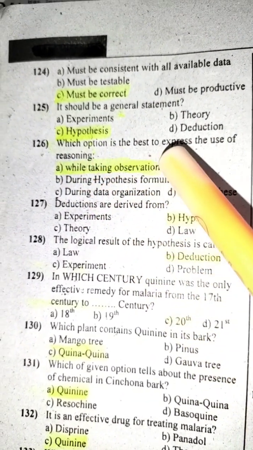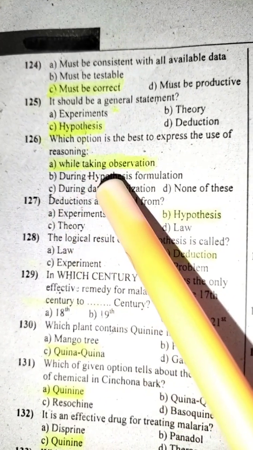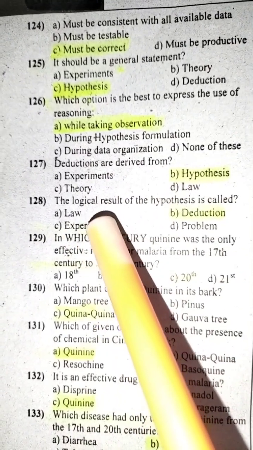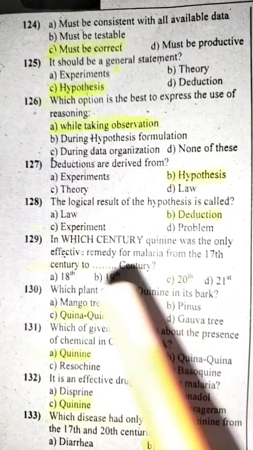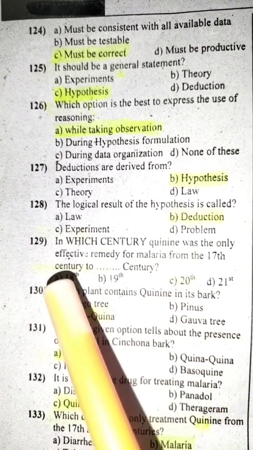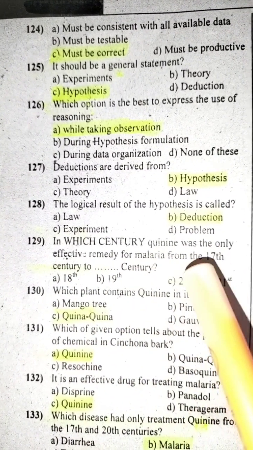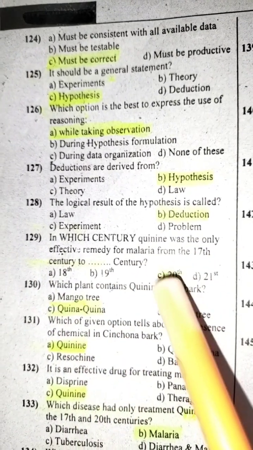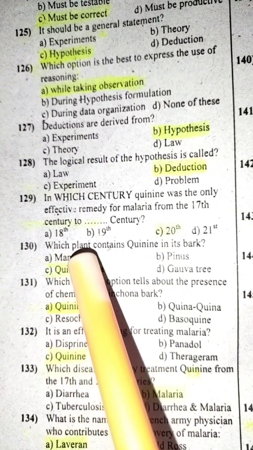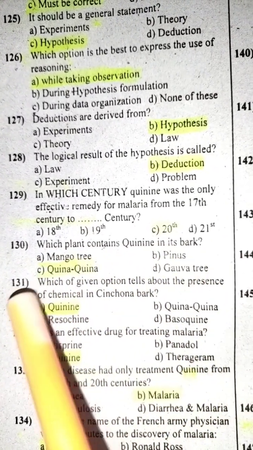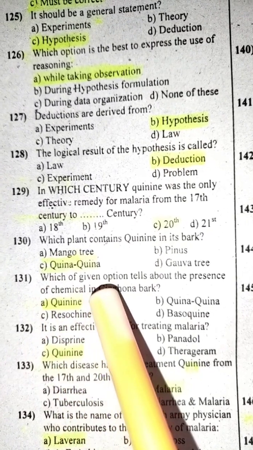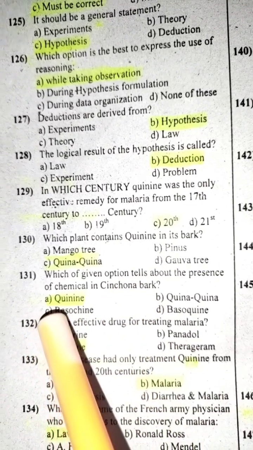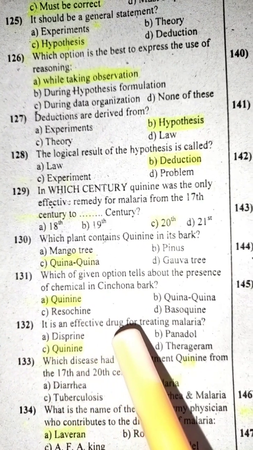Which option is the best to express the use of reasoning while taking observation? Deductions are derived from hypothesis. The logical result of the hypothesis is called deduction. In which century was quinine the only effective remedy for malaria? From 17th century to 20th century. Which plant contains quinine in its bark? Cinchona. Which of the given options tells about the presence of chemical in cinchona? Bark, quinine. It is an effective drug for treating malaria.